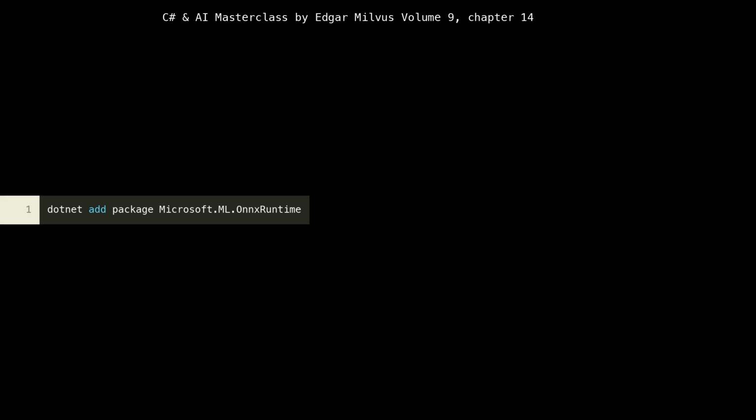This is a crucial first step for any project that aims to leverage ONNX for machine learning inference, as it provides the core functionalities for loading, parsing, and running ONNX-formatted deep learning models efficiently. Without this package, our C# application would have no way to interact with or execute the ONNX models that are central to local inference and edge AI.